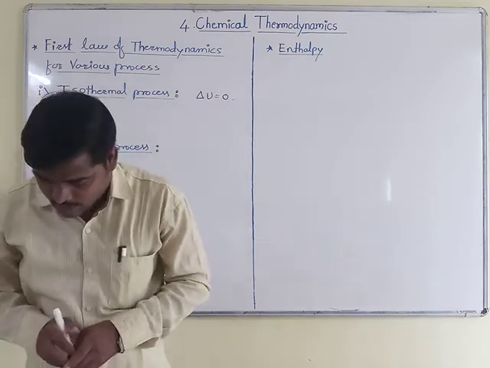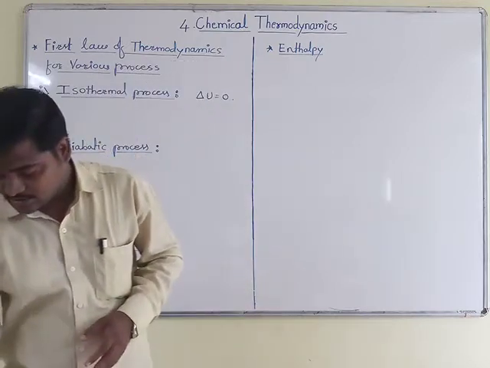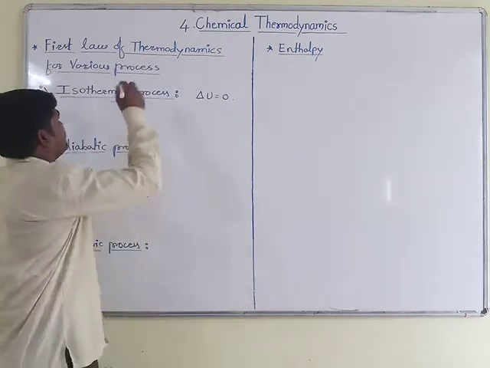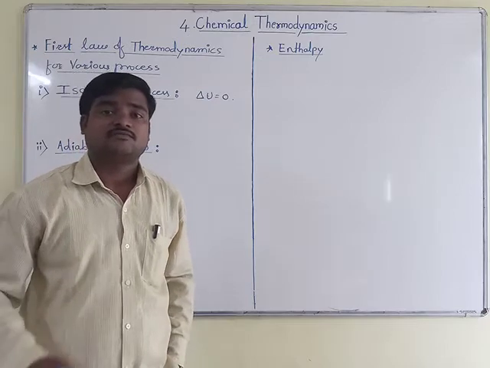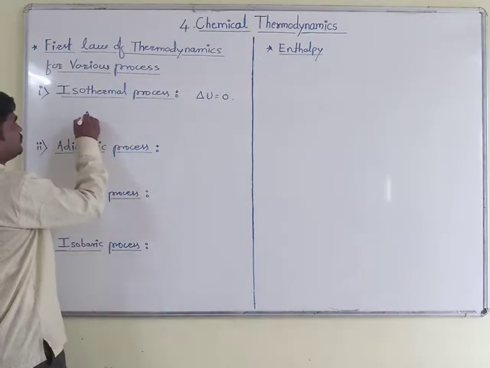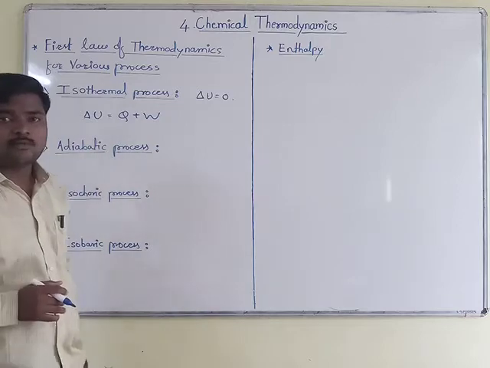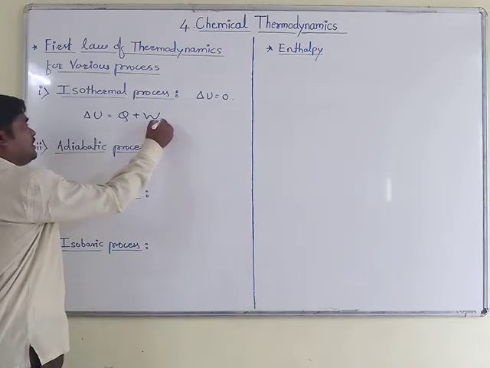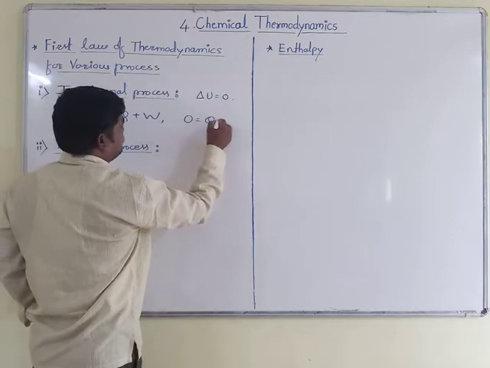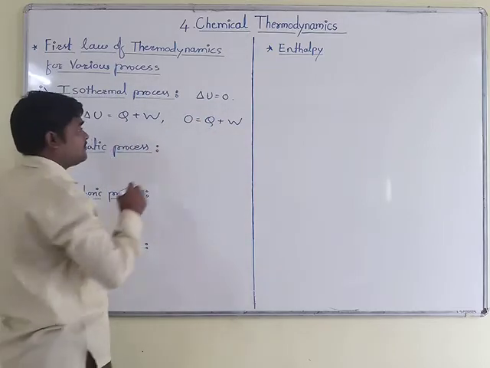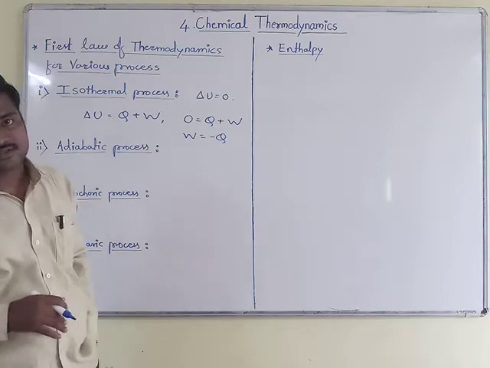Okay. Now for the isothermal process, we are going to substitute this value in the first law of thermodynamics equation, which we already know, that is delta U is equal to Q plus W. Substituting this value in the equation, you will get 0 is equal to Q plus W. On modification you will get W is equal to minus Q, or Q is equal to minus W.